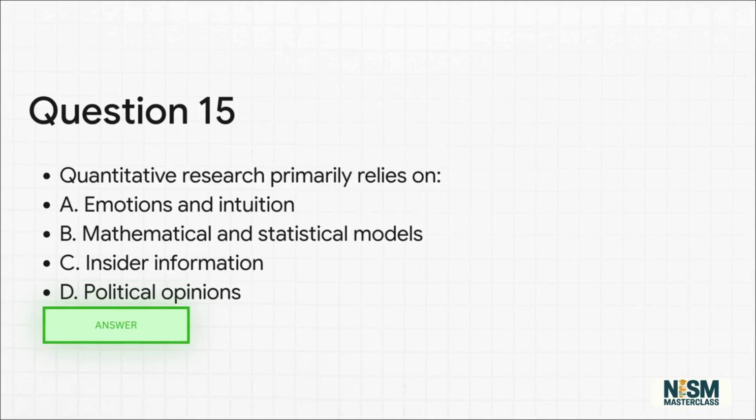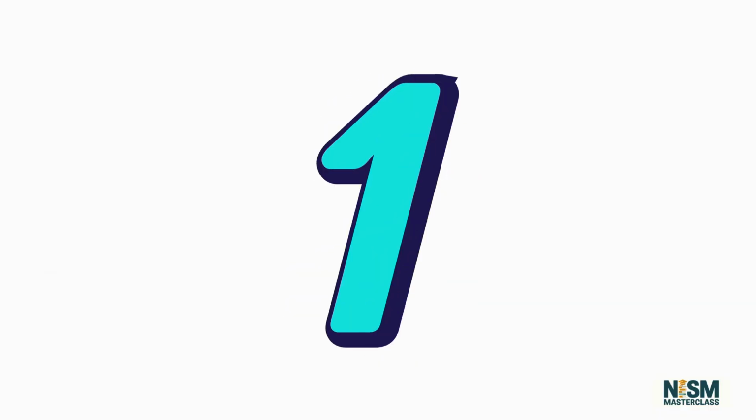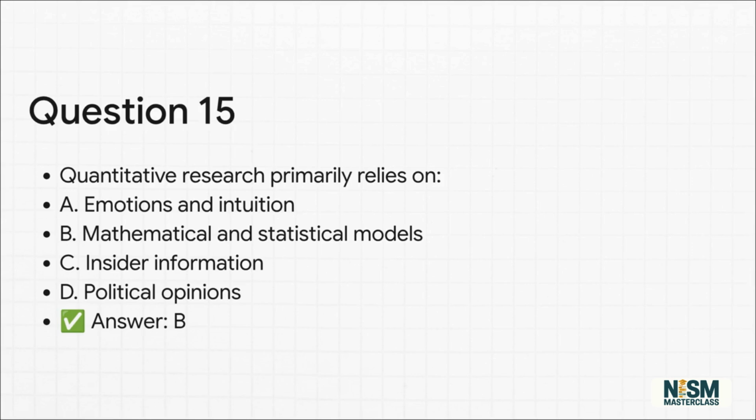Question 15. Quantitative research primarily relies on A. Emotions and intuition, B. Mathematical and statistical models, C. Insider information, or D. Political opinions. Pause now if you need more time. The correct answer is option B.